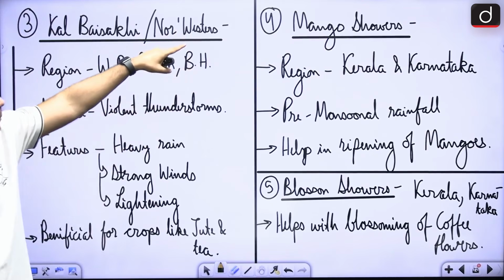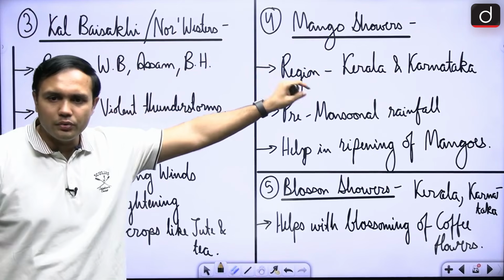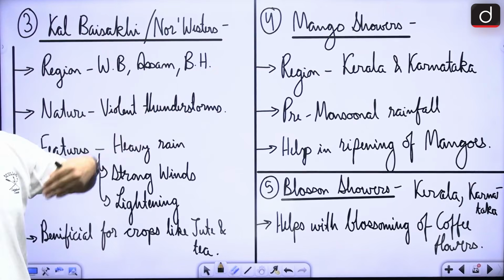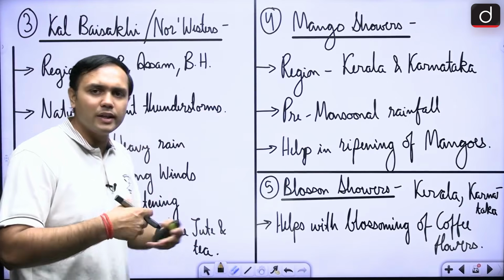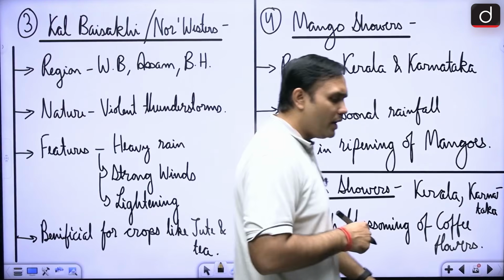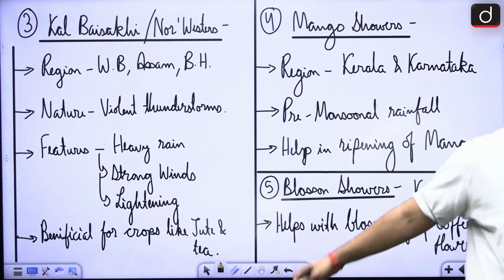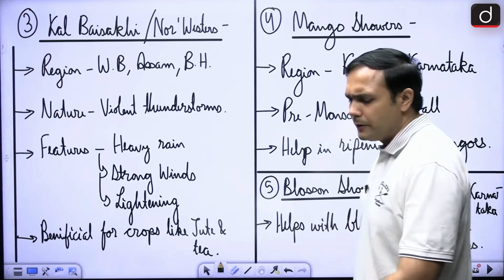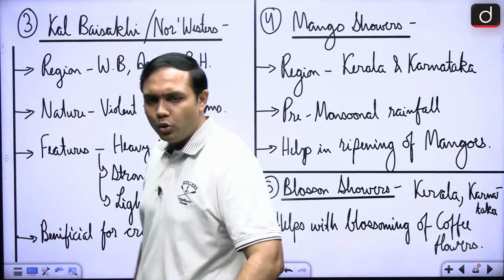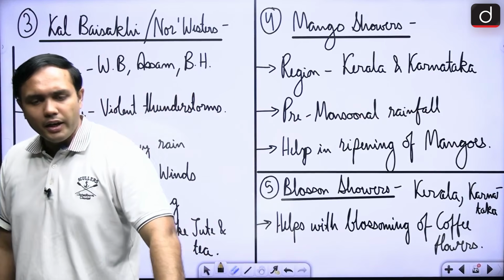Next there are mango showers in the region of Kerala and Karnataka. These are again pre-monsoonal rainfall and they help in the ripening of mangoes, hence the name mango showers, right? The last one that we can remember is blossom showers, again seen in the Kerala Karnataka region. They help with the blossoming of coffee flowers, right? So, these are some of the local storms that are seen in India.